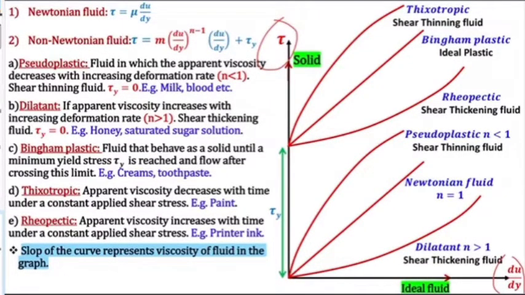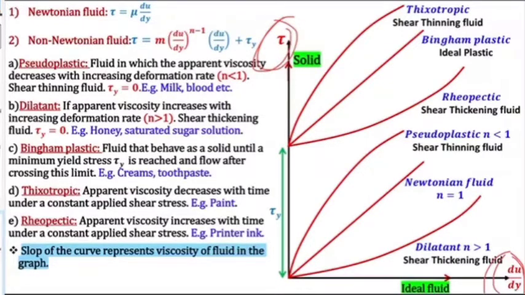Okay, in solid mechanics, in strength of materials, what do we plot? We plot the stress-strain graph. There we have stress and strain. Here we have stress and strain rate, because the strain is changing. In a solid, strain is constant.